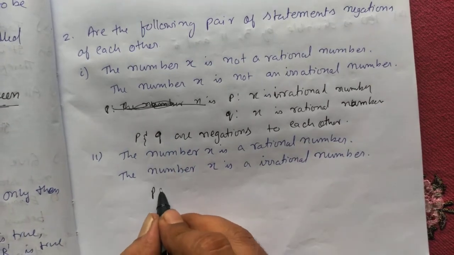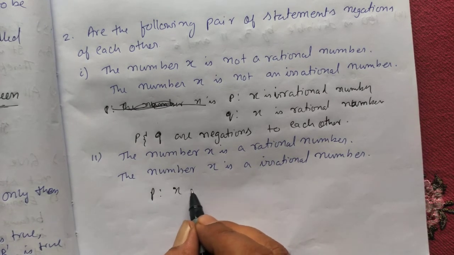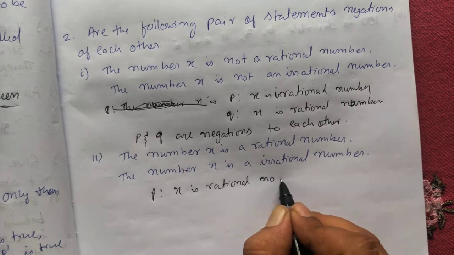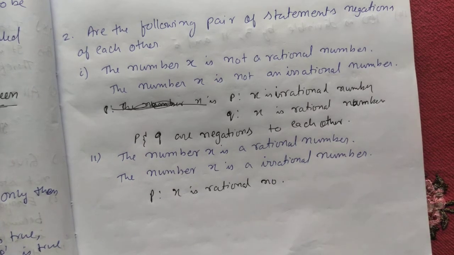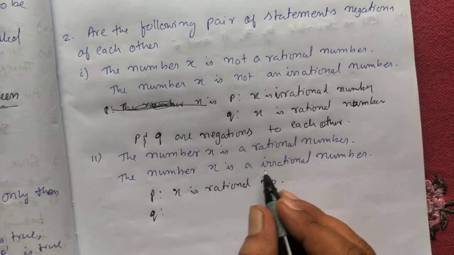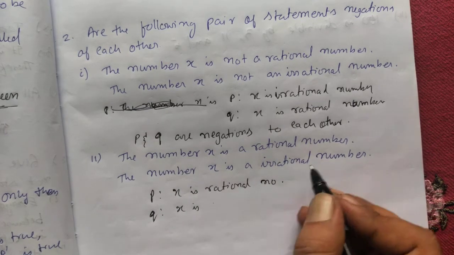Similarly, take the next pair. Statement P: the number x is a rational number. And Q: the number x is an irrational number. That means x is irrational, meaning not rational.